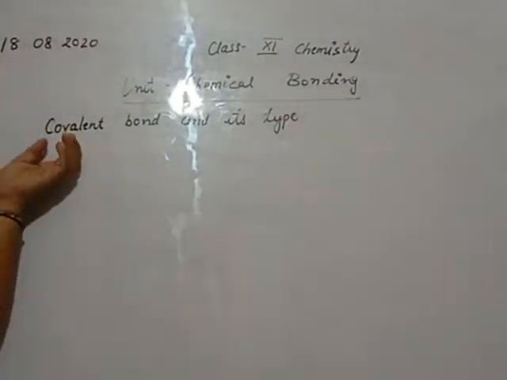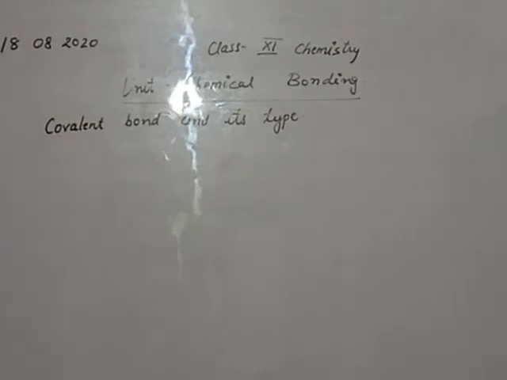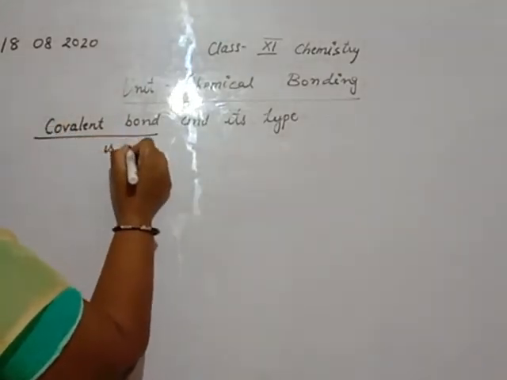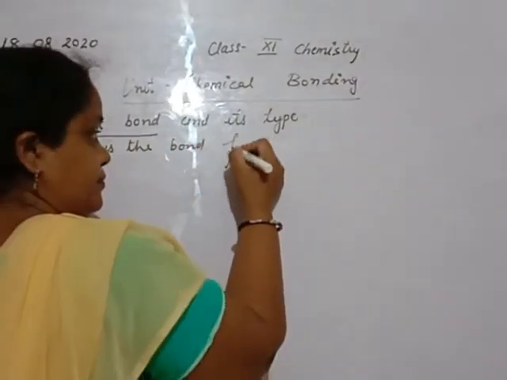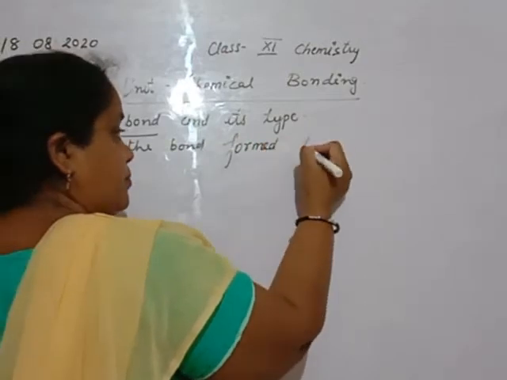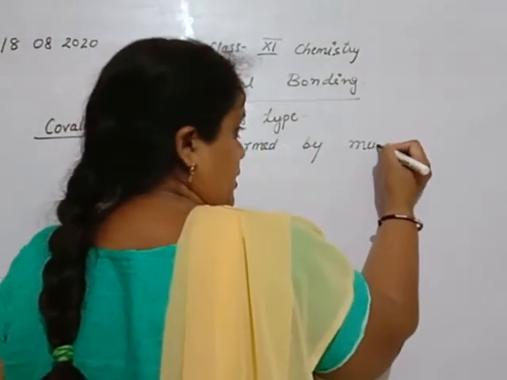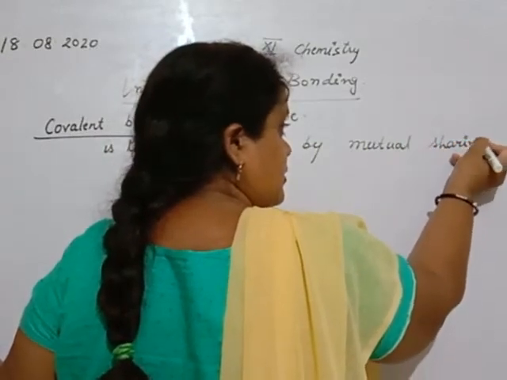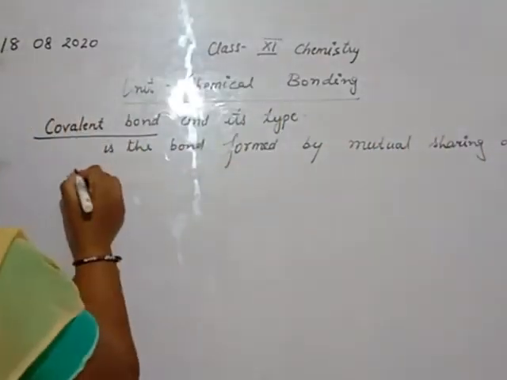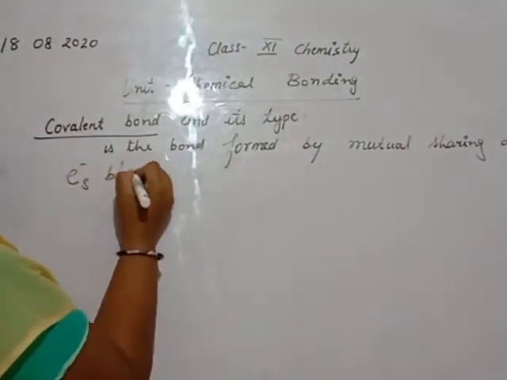Beta, you all know what a covalent bond is. A covalent bond is the bond formed by mutual overlapping of electrons between two atoms. A covalent bond is the bond formed by mutual sharing of electrons between two atoms.